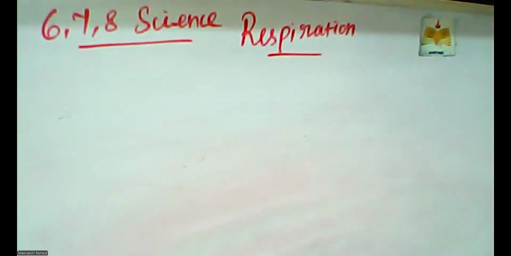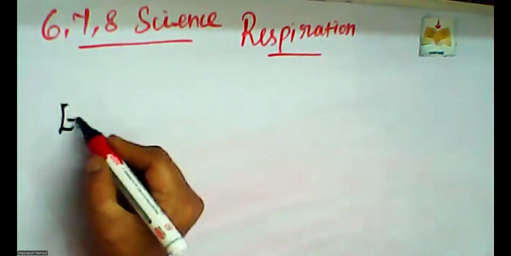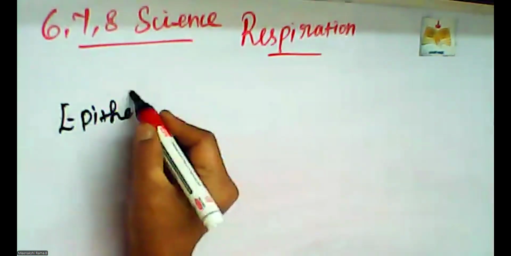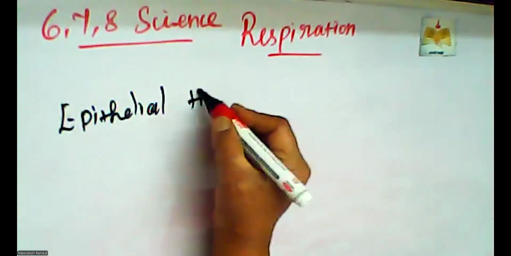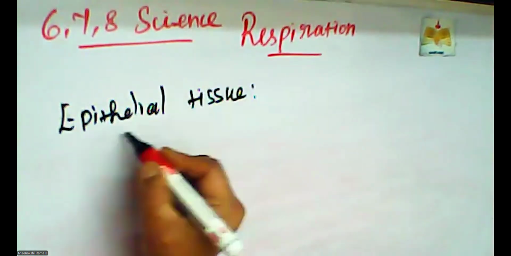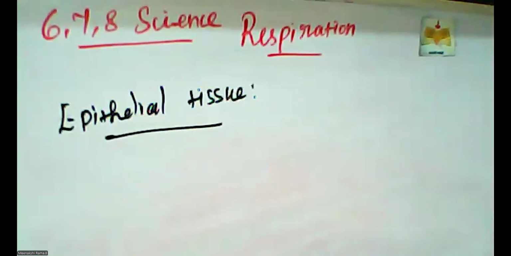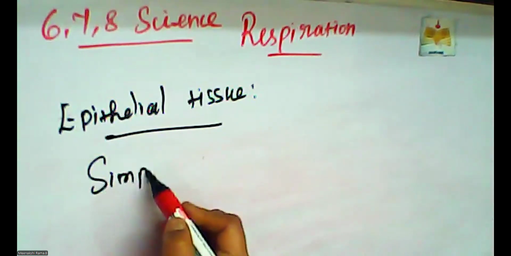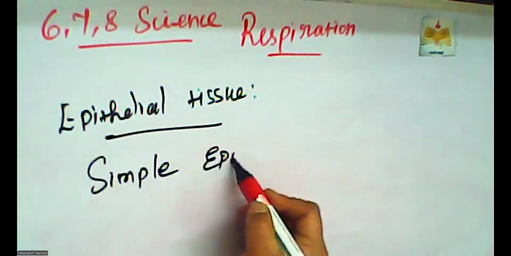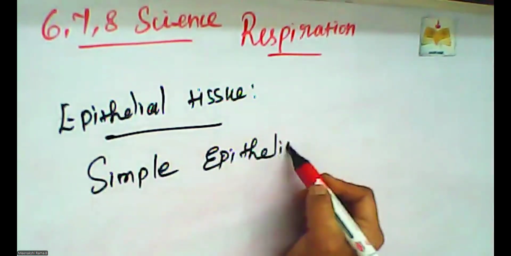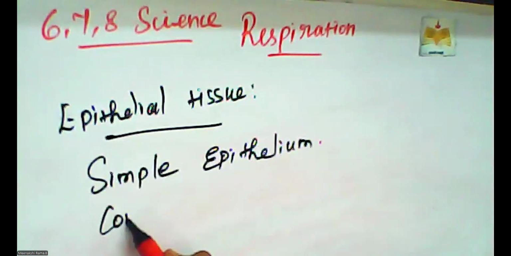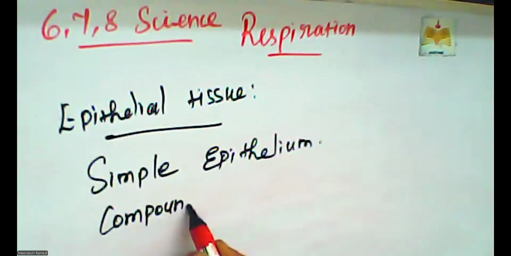The first topic is epithelial tissue. Epithelial tissues are classified into two types. One is simple epithelium, and the next one is compound epithelium.